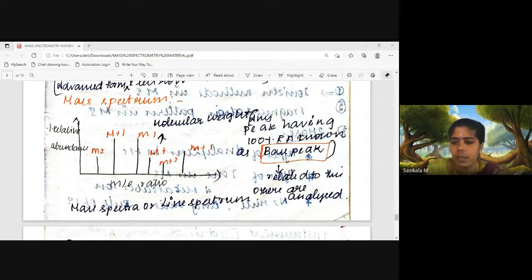With that, I will be completing your spectrometric analysis. Only ESR is left. Then I will take electron spin resonance spectroscopy in the next class, once your seminars are completed. Then we will move on to electrochemical methods. Electrochemical methods will hardly take one or two classes. Then quality assurance will take nearly two classes. So within 75 hours I will be completing your syllabus.